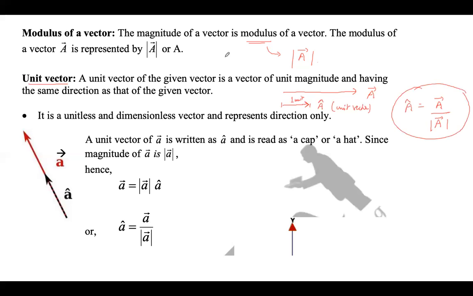And how do you find the modulus of a vector? Let's say we have a vector A written in a rectangular coordinate system as AX i plus AY j. So i cap and j cap are basically the unit vectors along the X axis and Y axis. In 3 dimensions, let's say this is your X axis, this is Y axis, and this is Z axis. A unit vector along the X axis is represented as i cap, along the Y axis as j cap, and along the Z axis as k cap.